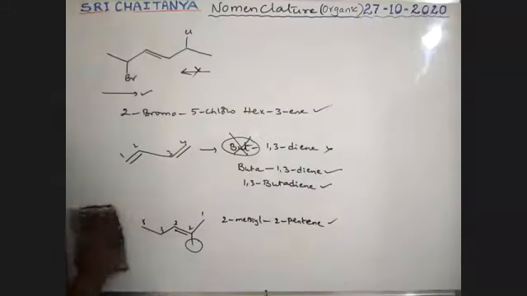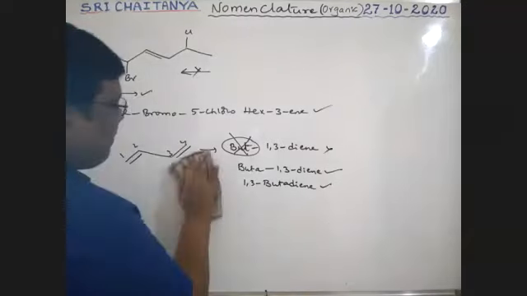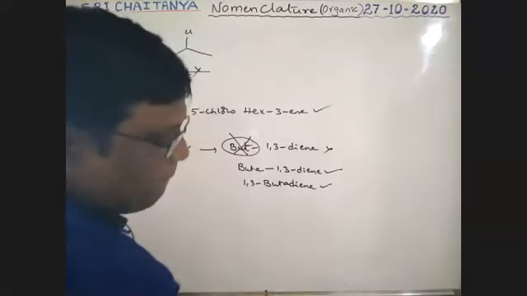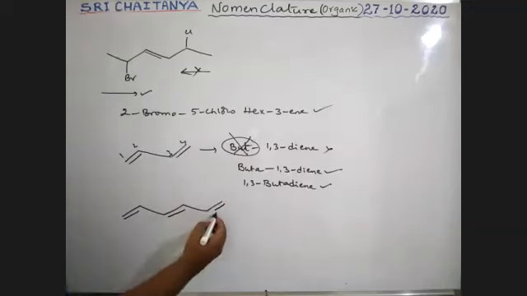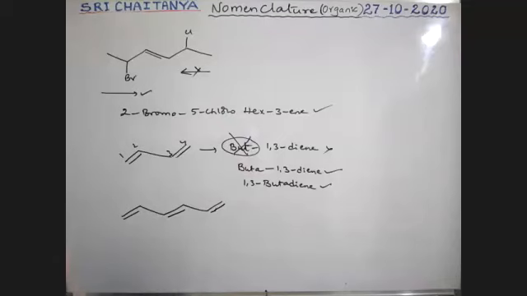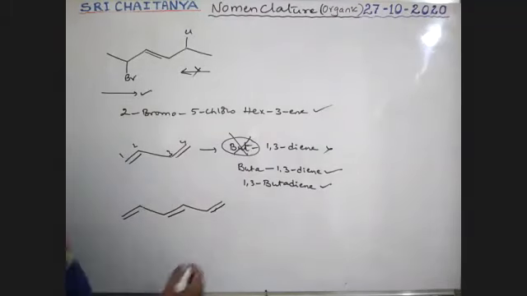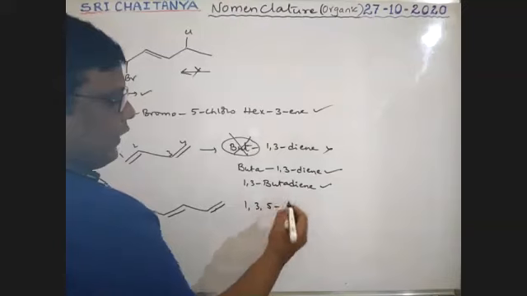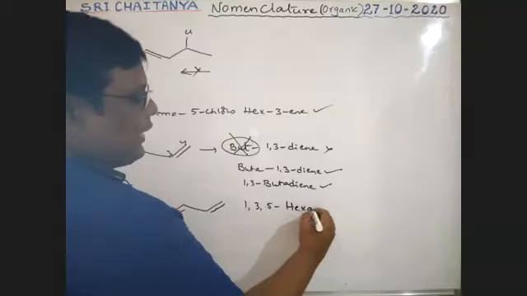Next one. See here. Now what is the name of this compound? 1, 2, 3, 4, 5, 6. 1, 3, 5. 1, comma, 3, comma, 5. Hexa, not hex.